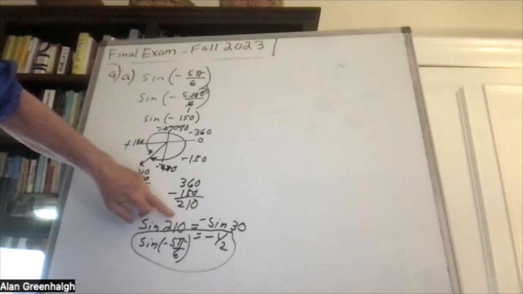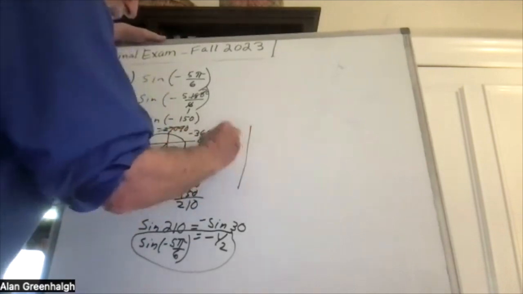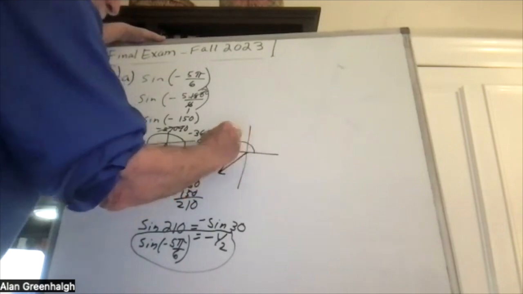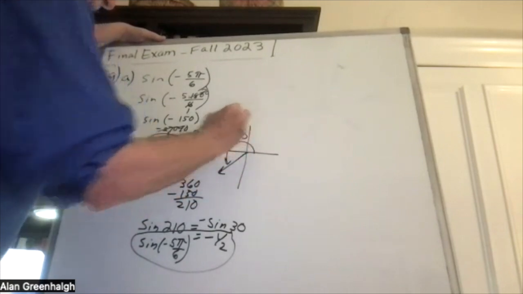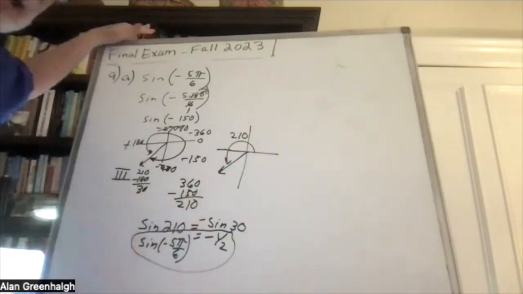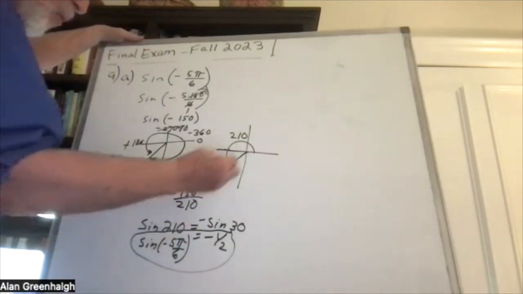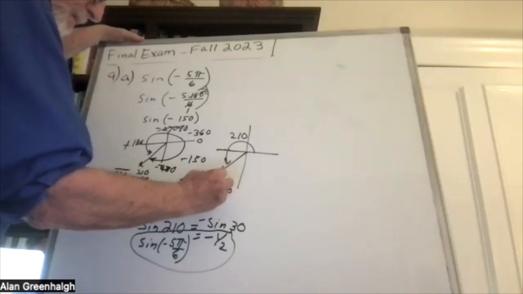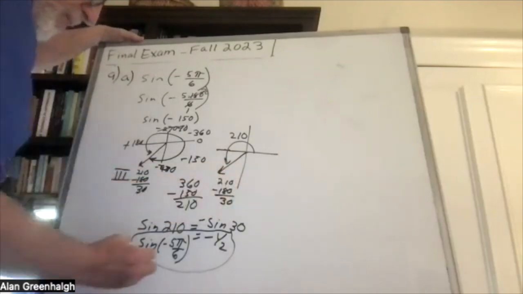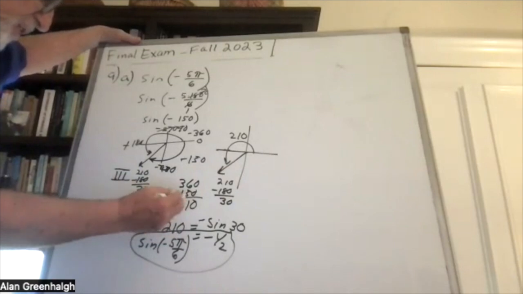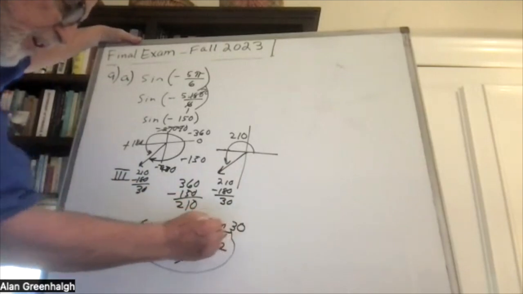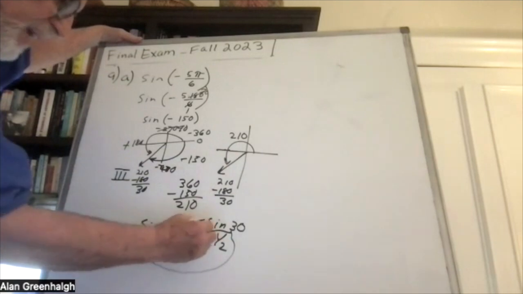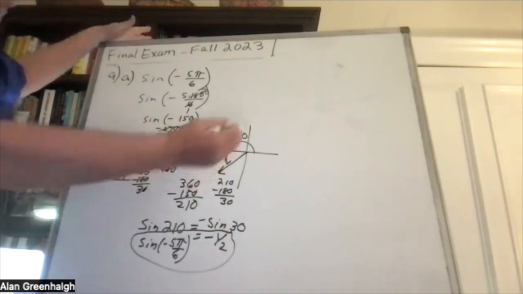But in the third quadrant, to change an angle of 210 to a reference angle, an angle between 0 and 90, we have to take 210 and subtract 180. And that's where the 30 comes from. This is going to be negative the sine of 30, because it winds up in the third quadrant. And that's going to be negative 1/2. And that's the end of the problem.